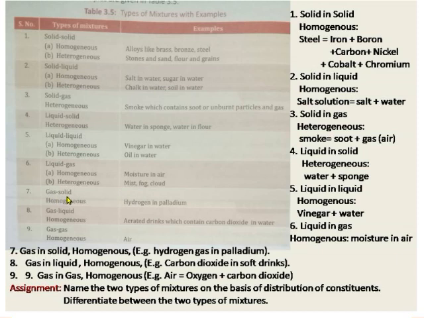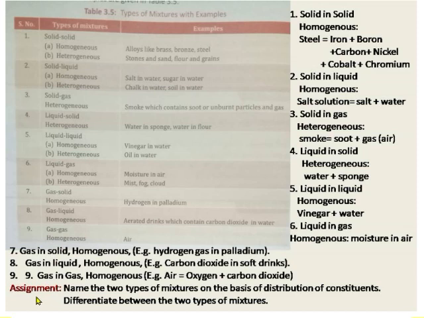Then gas in solid, homogeneous mixture, hydrogen in palladium. Palladium is an element and it can trap hydrogen gas in it. Then gas in liquid, homogeneous mixture, aerated drinks which contain carbon dioxide in water. So soft drink contains carbon dioxide, it is a homogeneous gas in liquid. And the last one is gas in gas, homogeneous, that is air. The gases of air completely mix with each other, so it is homogeneous.